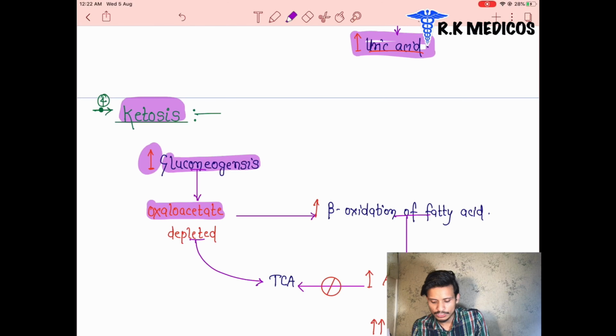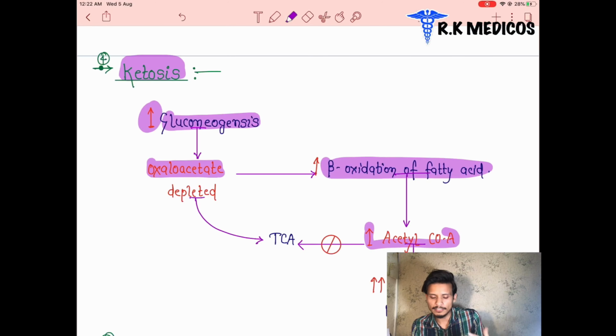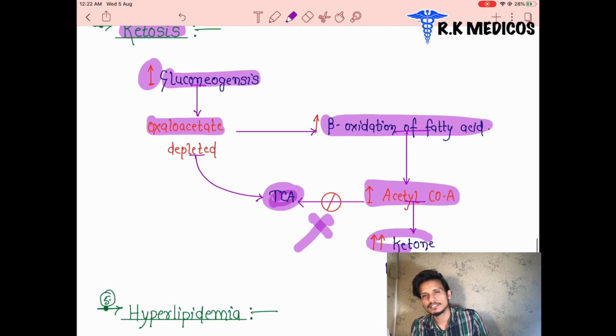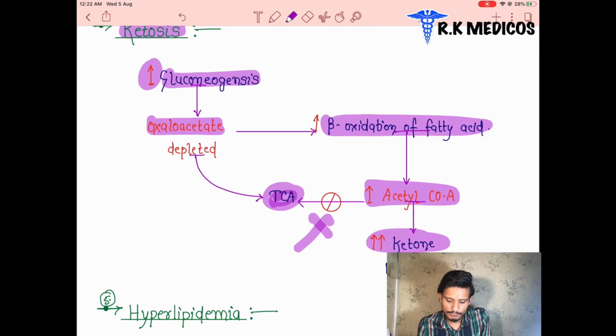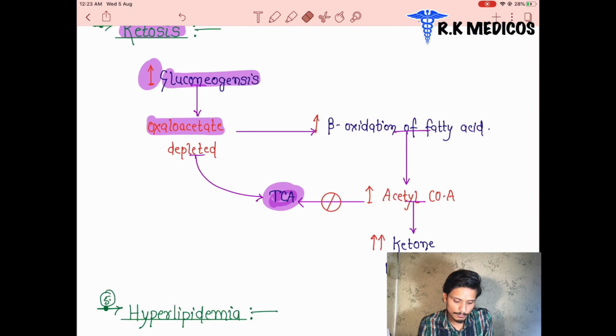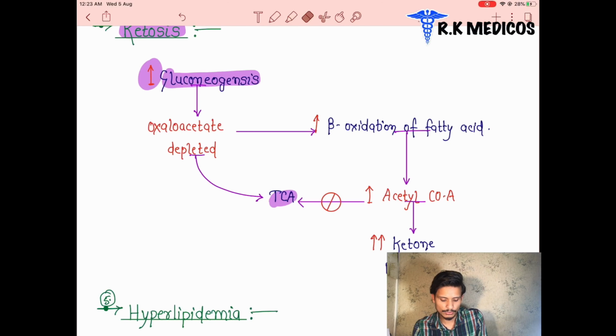It means the beta oxidation cycle of fatty acids will run, and this beta oxidation leads to the production of acetyl CoA. After that, this acetyl CoA is not going to convert into the TCA cycle because of an enzyme deficiency, and this leads to an increase of ketone bodies in the body, which produces ketosis. Simple. When ketone bodies increase in our body, these ketone bodies are acidic in nature. That's why they produce acid, and that's why it is called ketosis. The ketone body synthesis happens because the beta oxidation cycle is running very fast. So there is the ketosis.